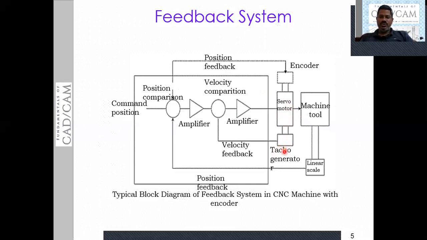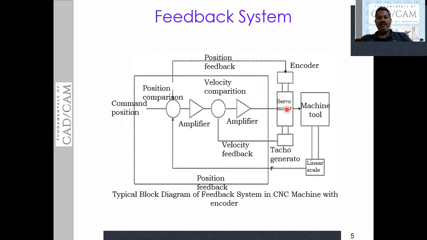Tacho generator is going to continuously monitor and sense the motion of the spindle, and it is going to generate the velocity feedback signal. That velocity feedback signal is compared with the reference signal of the velocity to generate the control signal, and that is amplified and sent back to the servo motor to correct the error.